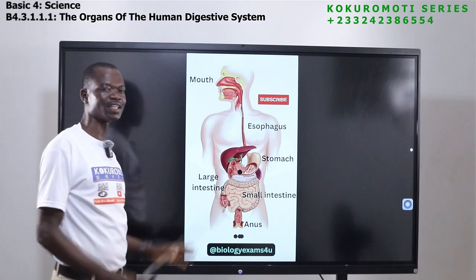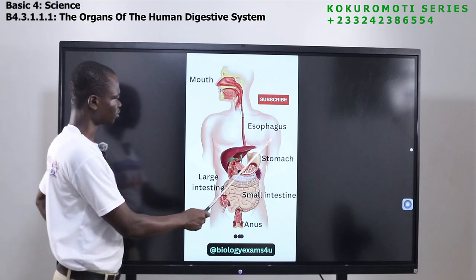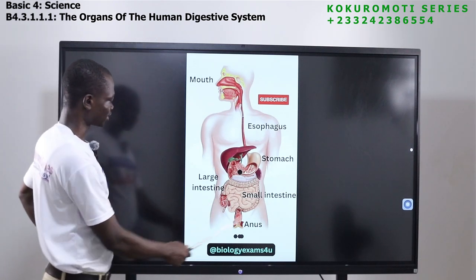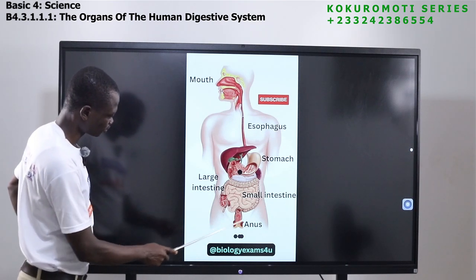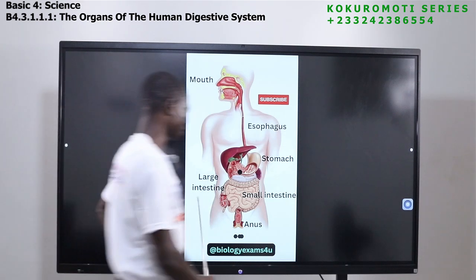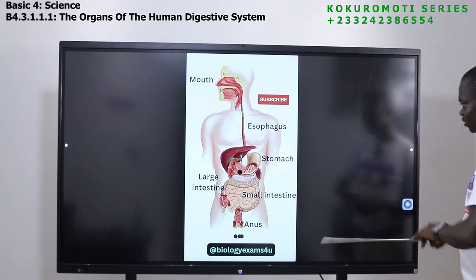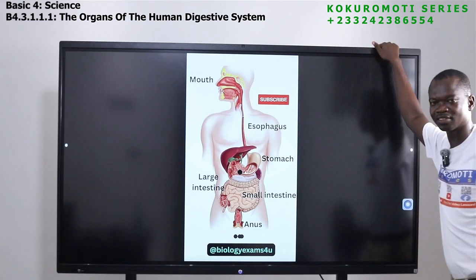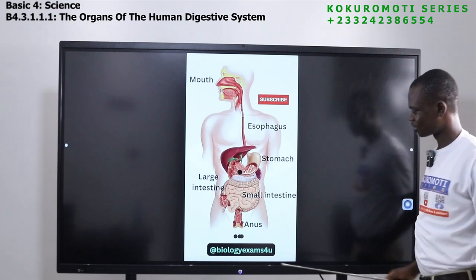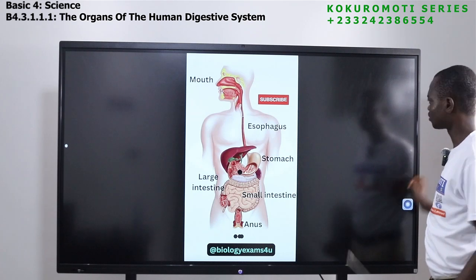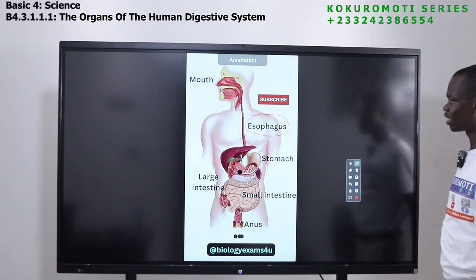So if you are asked to identify the organs of the digestive system, they are on the board. We have the mouth, esophagus, stomach. We have small intestine, large intestine. We have anus here. This side is what we call the rectum. It didn't show rectum, so rectum is here. Now, which of these parts is called the gullet? It is the esophagus. So the esophagus is called the gullet.